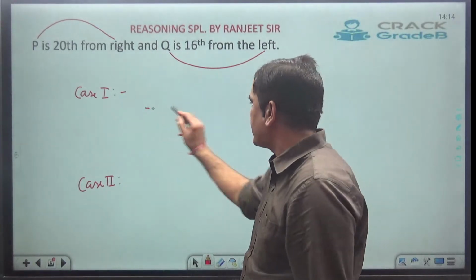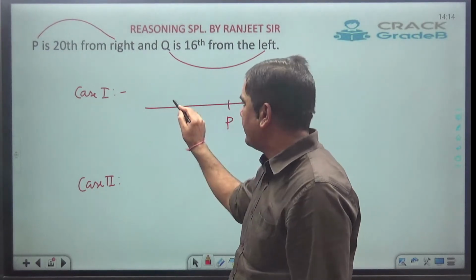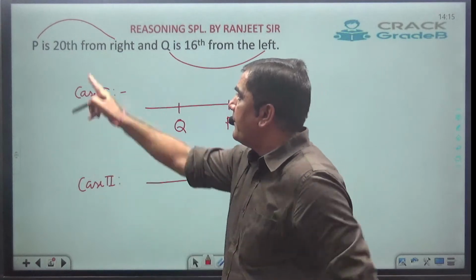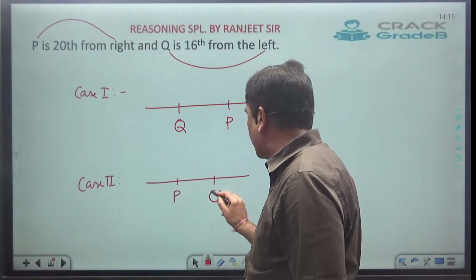Case number 1. Since P is given from right, I will put P on the right, and Q is given from left, I will put Q on the left. Case number 2, just reverse that. P is given from right, so I am going to put P on the left, and Q is from the left, so I will put Q on the right.